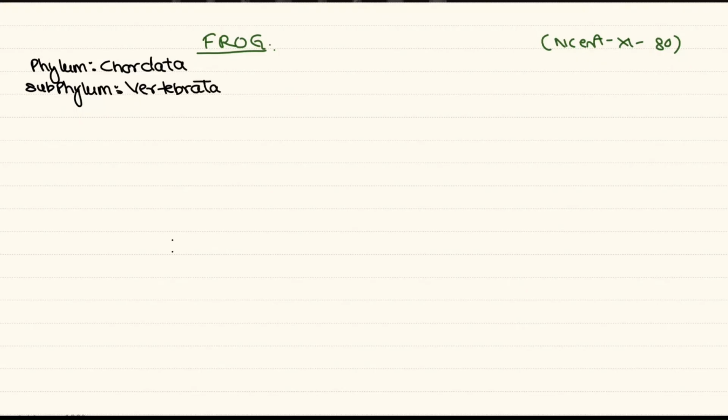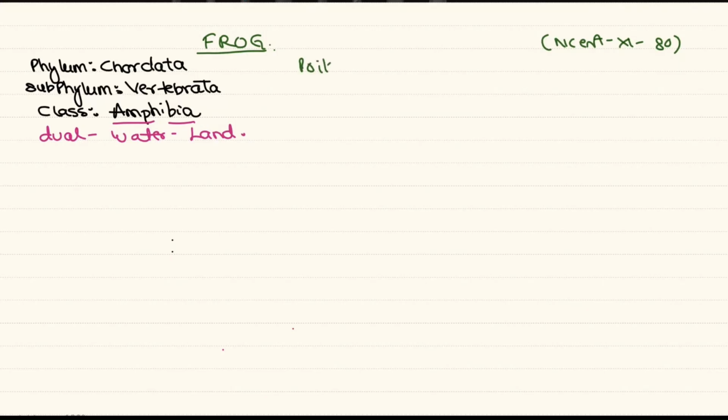Let's start with the frog. This topic is from NCERT 11th class, page number 80. Frog belongs to phylum Chordata. Subphylum is Vertebrata. And class is Amphibia. As you know, Amphibia means they have a dual life, so they can survive both in water as well as on land. So these are the properties of the frogs.